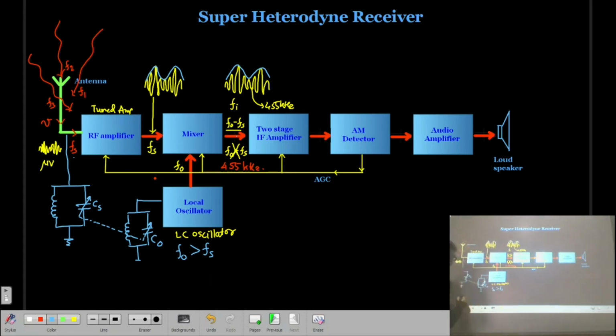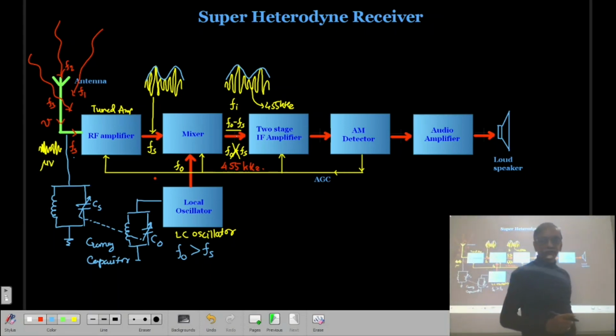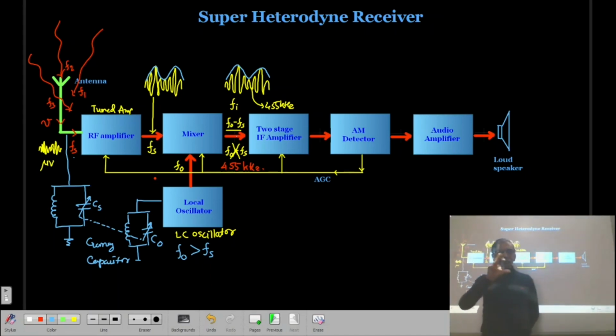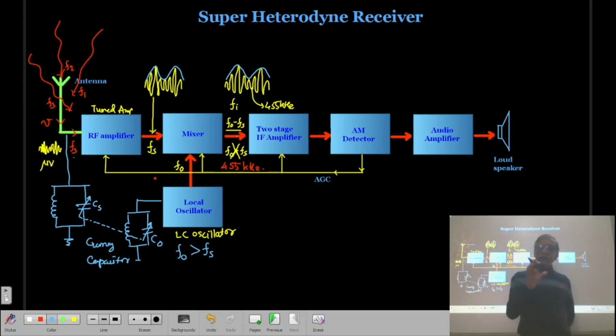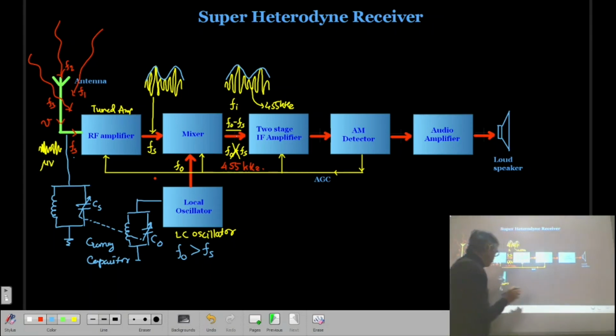This is known as the gang capacitor, and mechanically both are connected together. So in a radio, whenever we change a station, it means we are changing the tuning frequency. When the tuning frequency is changed, that will change the oscillator frequency also. Then only the difference of these two frequencies remains constant.